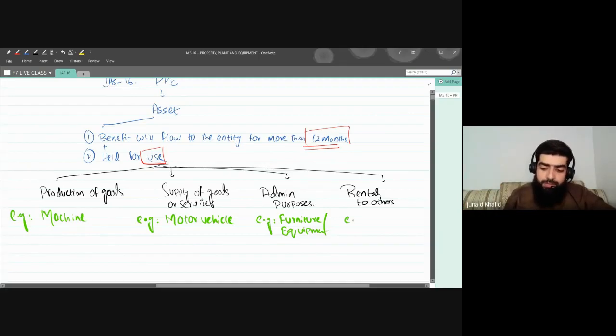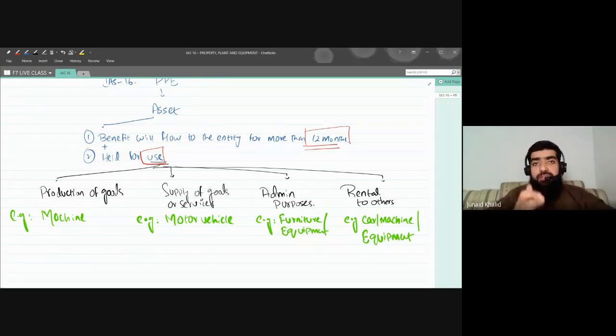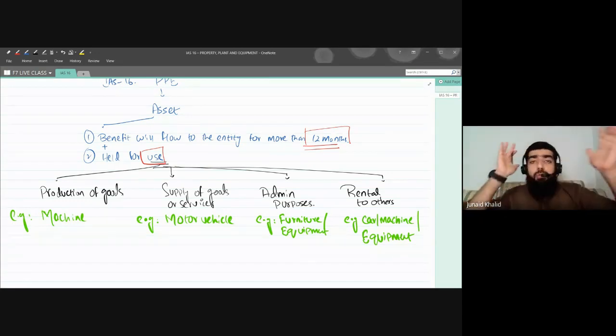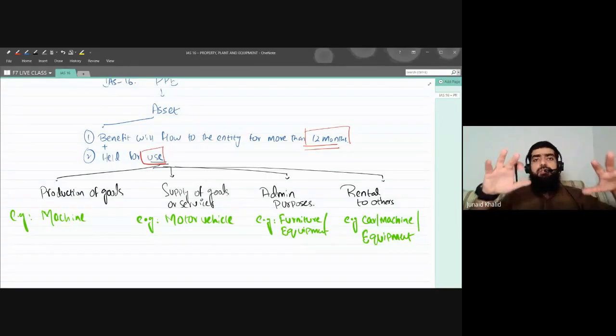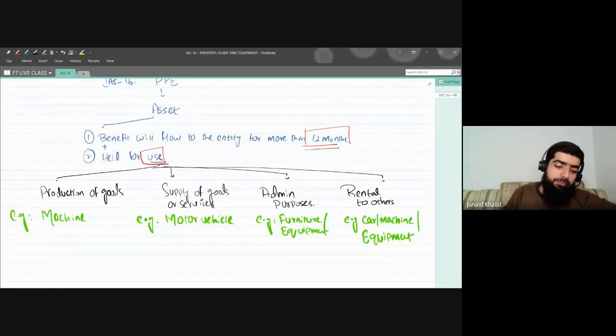So if a motor vehicle, a car, a machine or an equipment is given on a rental basis, this will also be considered as you using that asset, although you have given it to someone else and someone else is using it. But IAS 16 states that since you had that asset and gave it for rental purposes, we will consider that it is your asset. It will be classified as property, plant, and equipment.